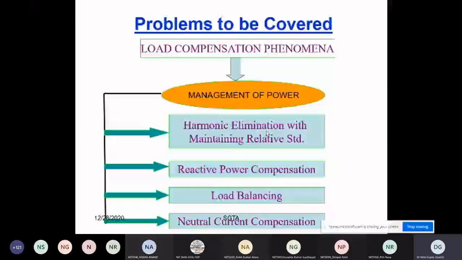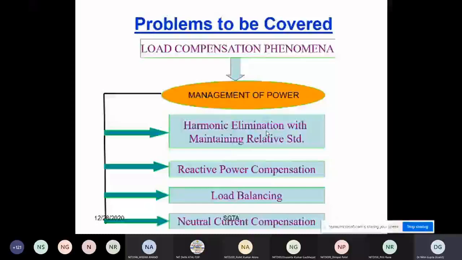Okay, so basically the problem we have to cover is that we require some load compensation. So the answer is yes, we require the management of power. We require active power management, we require reactive power management, and we require harmonic elimination while maintaining the relevant standards.